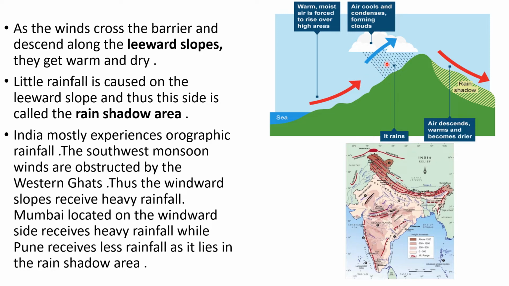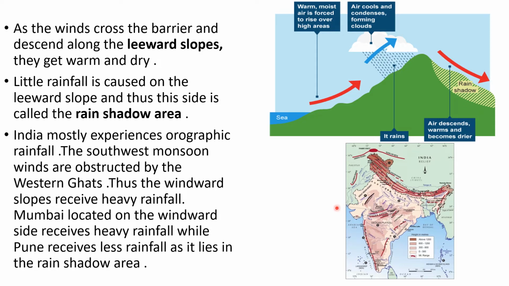As the winds cross the barrier and descend along the leeward slope, they get warm and dry. This is the leeward slope. So as the winds are now moving down the slope, they become warm and dry because the temperature is increasing. As a result, very little rainfall is caused on the leeward slope. So this area on the leeward slope which gets very little rainfall is referred to as the rain shadow area.